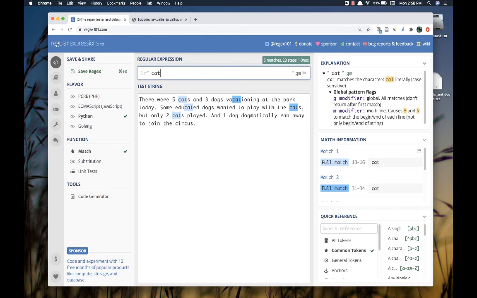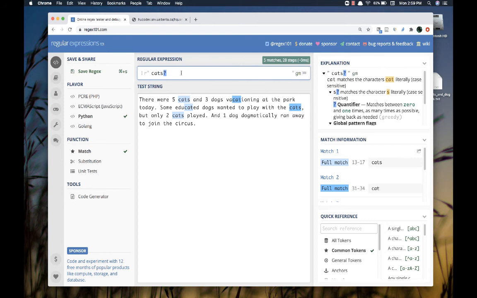Now, if I add a literal S to the end of my regular expression, you'll notice now that I just get the CATS match. Vacationing, educated, go away. I don't have those anymore. If I add a metacharacter that describes S in particular, if I add a question mark, now my regular expression says a literal C, literal A, literal T, followed by an optional S. And now you'll notice that I get all of them again. I get vacationing, I get educated, and I get all of the CATS, so the plural fuzzy animals, right?